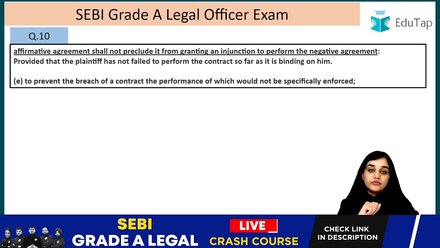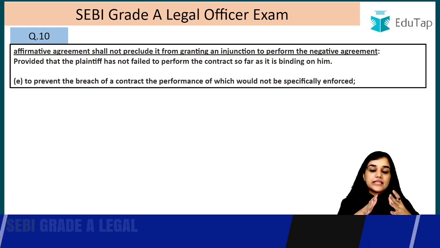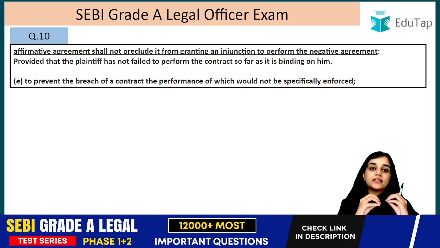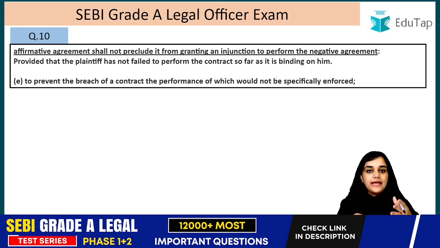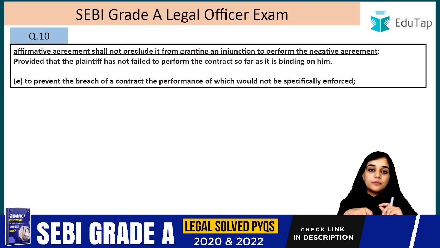But there is a proviso which says that the breach should not be because of the default of the plaintiff. If in this scenario we say that the school was unwilling to pay A, okay? In that case it is not because of A's default, but because of B's default. Then the court will not stop A from teaching in X school.